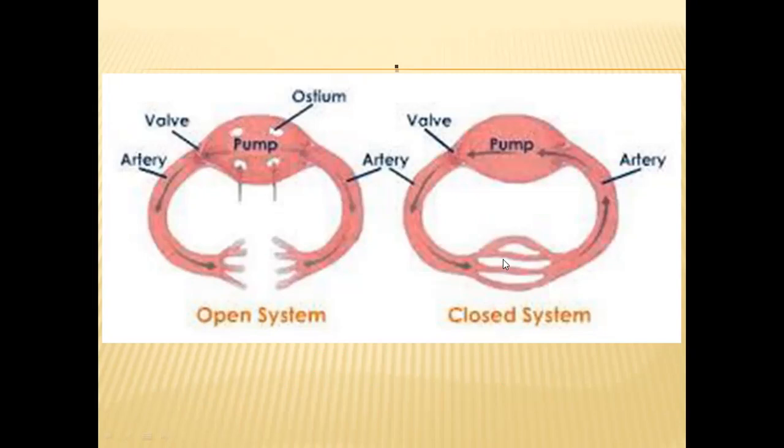Closed circulatory system can be seen in all vertebrates and in some invertebrates also, like annelids. So these are the 2 types of circulatory mechanisms that can be seen in the animal kingdom: one is open circulatory system, second one is closed circulatory system.